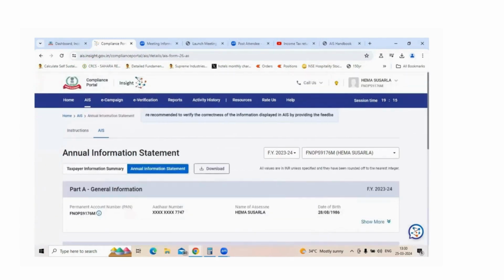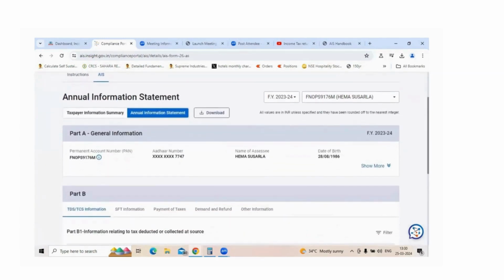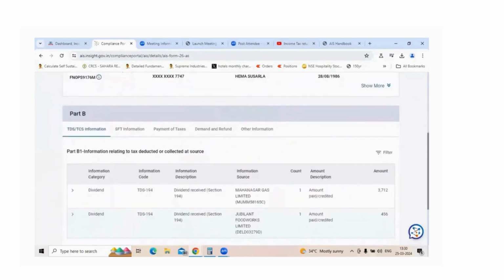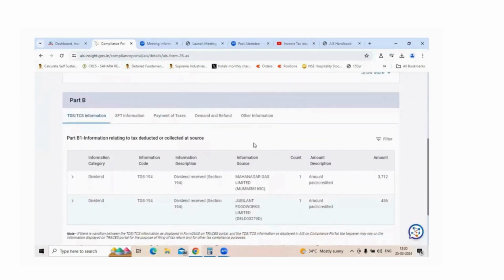In the annual information statement, it has two things. One is general information and the other is Part B, which consists of information regarding TDS. That means in case tax deduction has happened from your employer, or from wherever you have earned the income, that tax deduction at source and tax collected information is captured here.